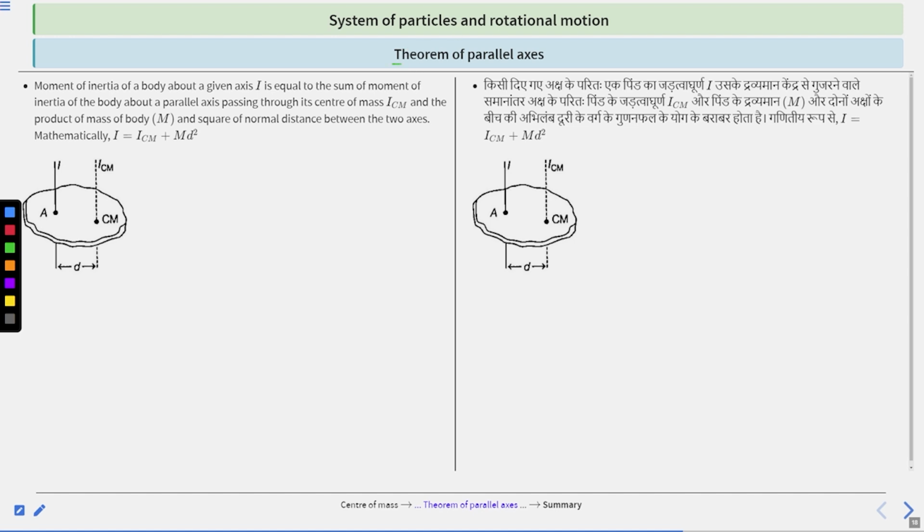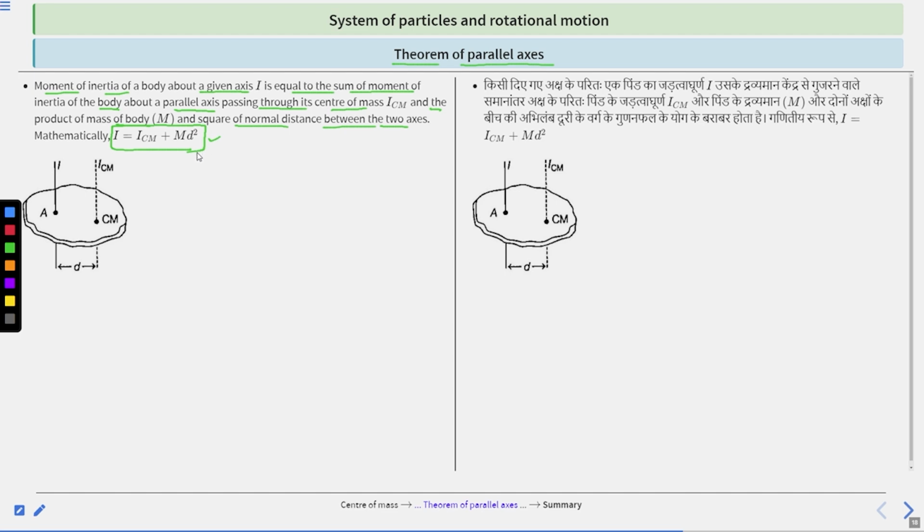Theorem of parallel axis: the moment of inertia of a body about a given axis I is equal to the sum of the moment of inertia of the body about a parallel axis passing through its center of mass, I_CM, and the product of the mass of the body m and the square of the normal distance between the two axes. Mathematically, I equals I_CM plus M d square. Clear?